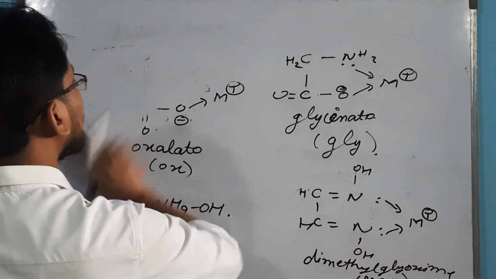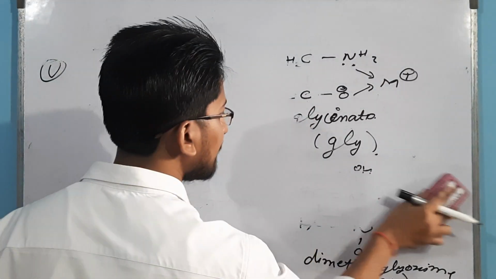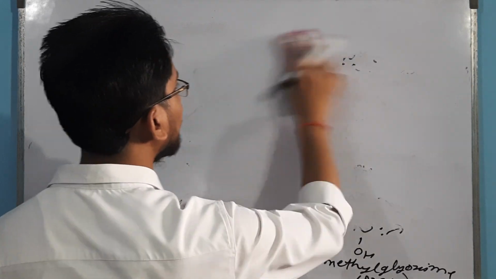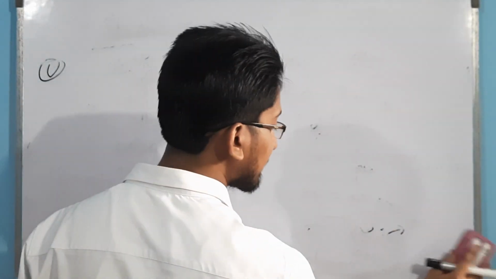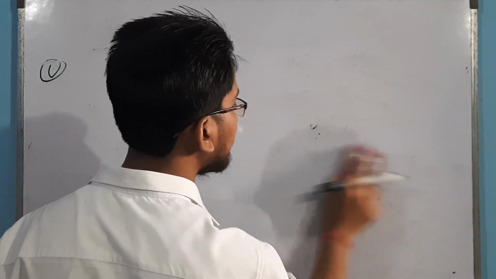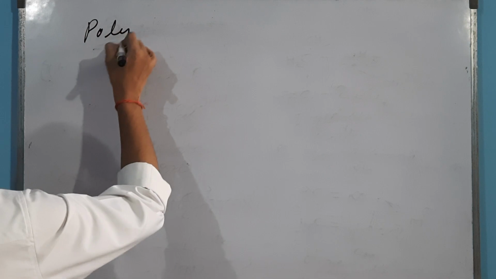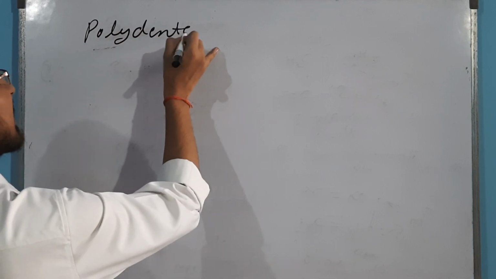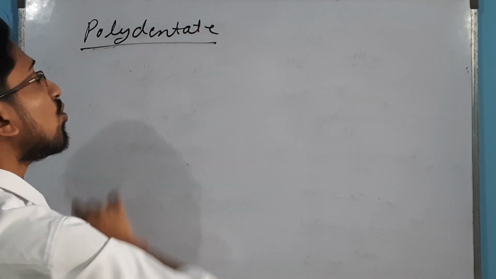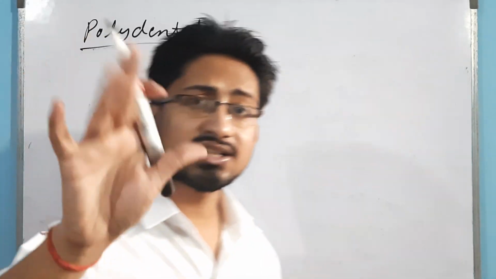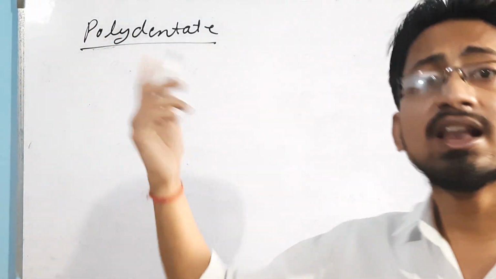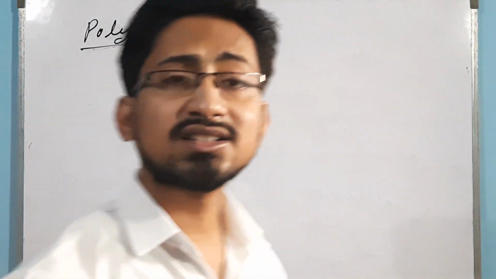Now, next is your polydentate ligand. In polydentate, we have all kinds of ligands. For example, we have hexadentate, we have tridentate, tetradentate. So let's study one or two examples of polydentate ligands. Polydentate ligands are those ligands that have denticity of more than 2. For example, they can have denticity of 3, 4, 5. Let's study a compound which has denticity of 3.